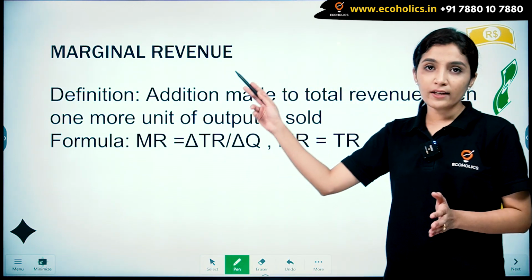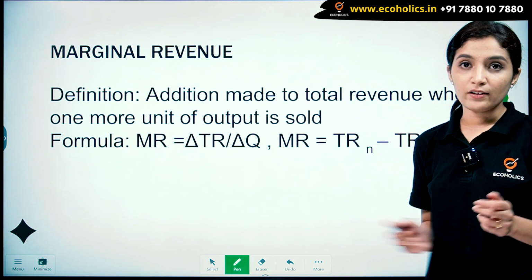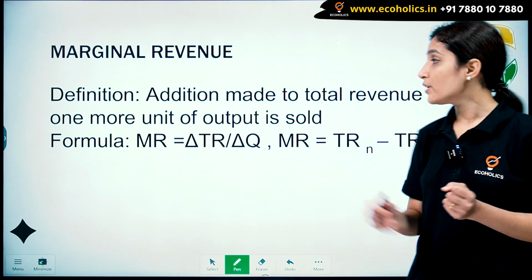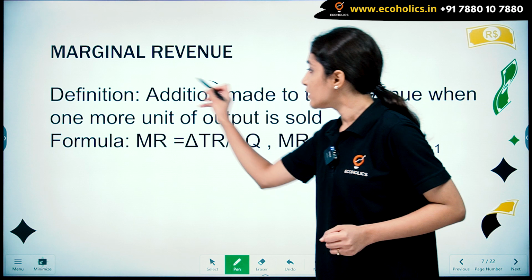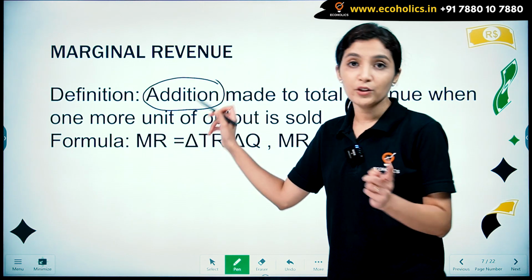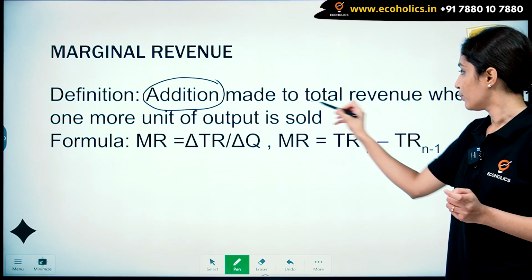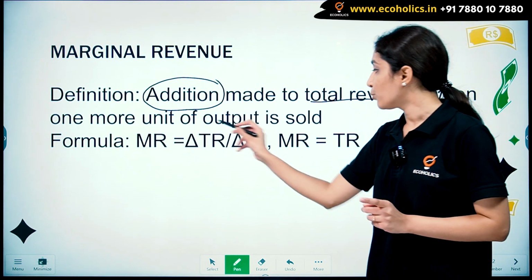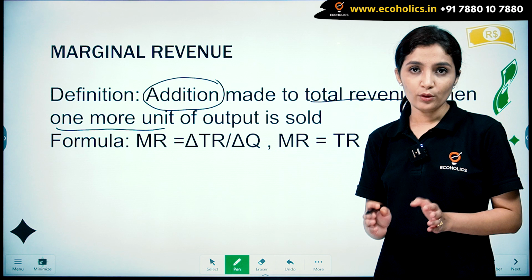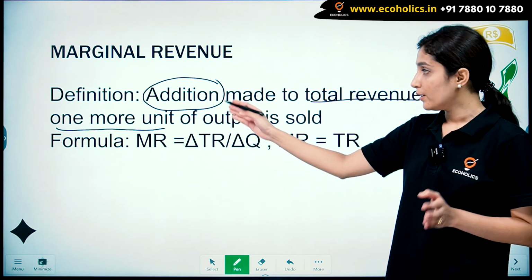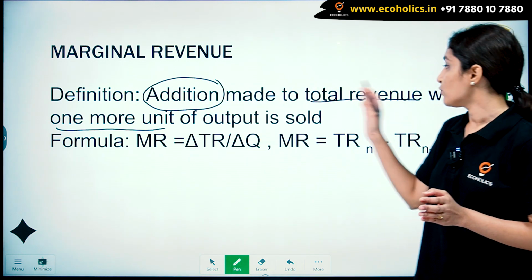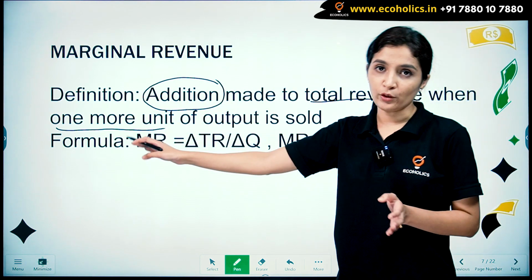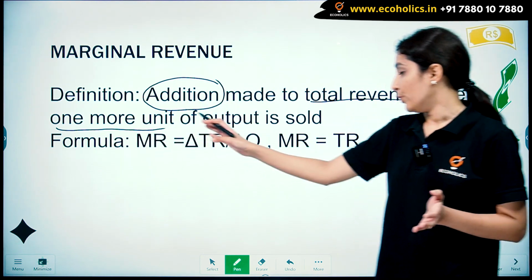Now, next is the most important concept, that is of marginal revenue. Marginal revenue is the addition that is made to the total revenue when one extra unit of output is produced. So, we have three keywords over here, that is addition made to the total revenue when one extra unit of a commodity is sold.